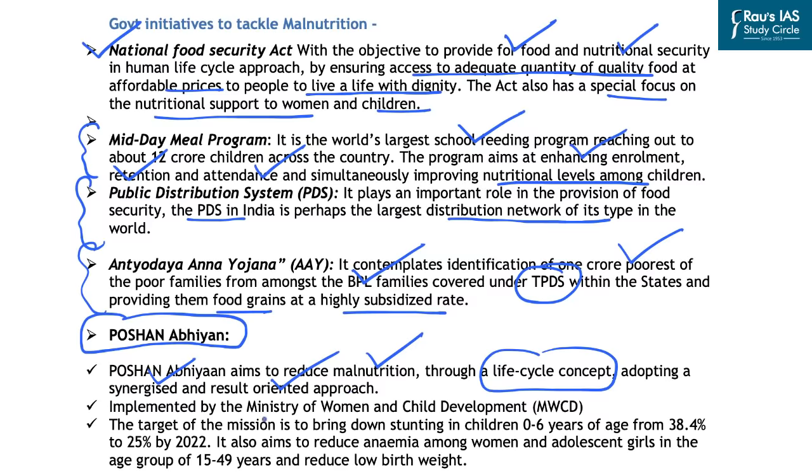In this context it is implemented by the Ministry of Women and Child Development, and the target of the mission is to bring down stunting in children between the age group of 0 to 6 years from 38.4% to 25% by 2022. It also aims to reduce anemia among women and adolescent girls in the age group of 15 to 49 years and reduce low birth weight, because 15 to 49 years is considered to be the reproductive age of women.